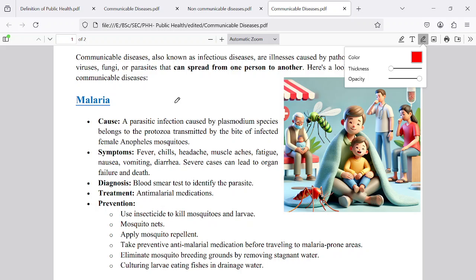In olden days, the plant Cinchona officinalis was used. The plant juice was used to treat the malarial disease, but nowadays there are many types of medicines that can easily treat it. But prevention is very important, because malaria can sometimes lead to dangerous conditions, even death. So the preventive methods are very important.